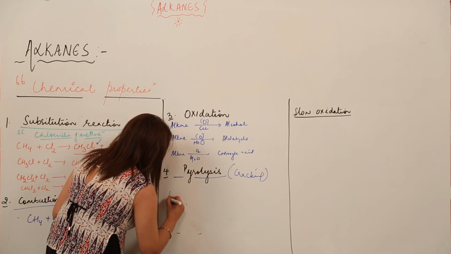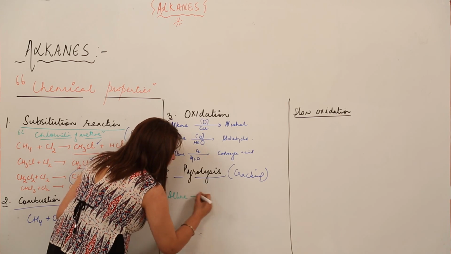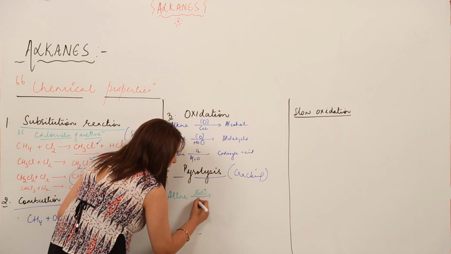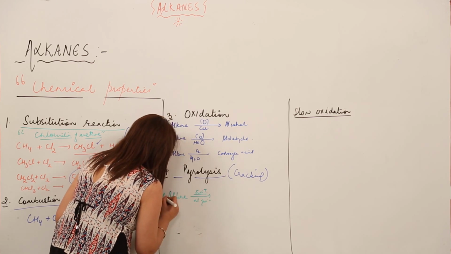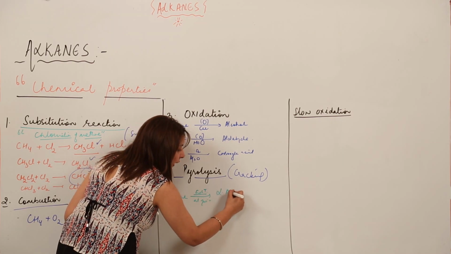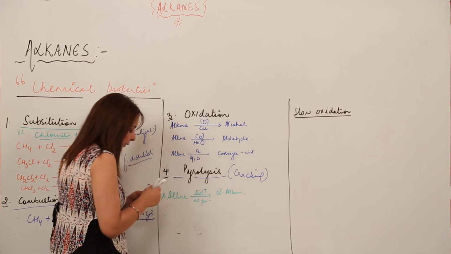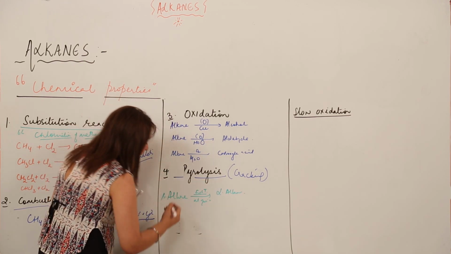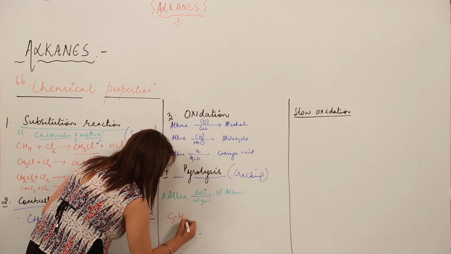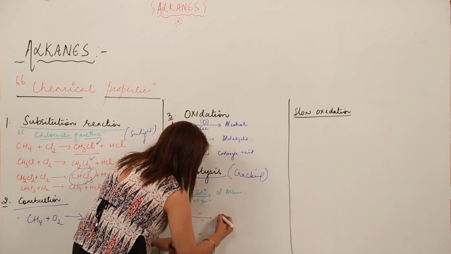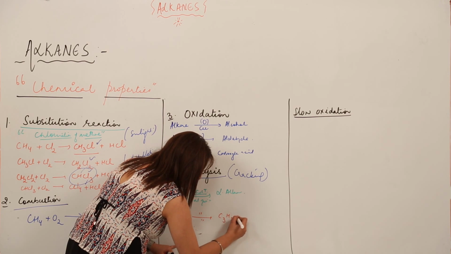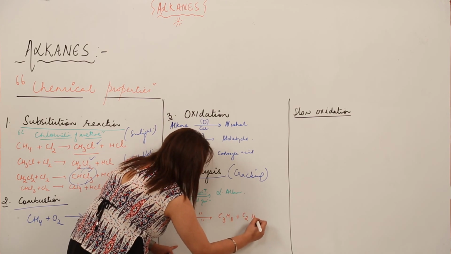So when we heat an alkane at high temperature and in the absence of air, what do we get? A bigger alkane breaks into lower alkanes. For example, here I have pentane. We have high temperature and absence of air. It just breaks into propane and ethane.